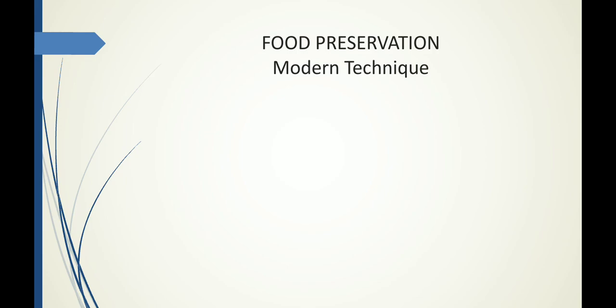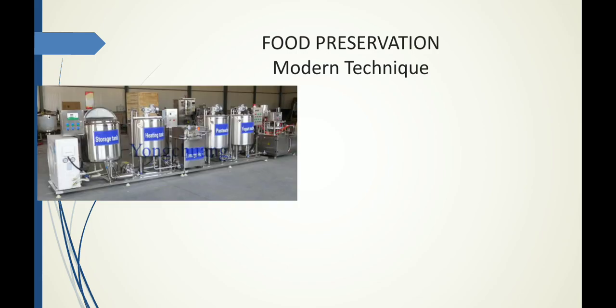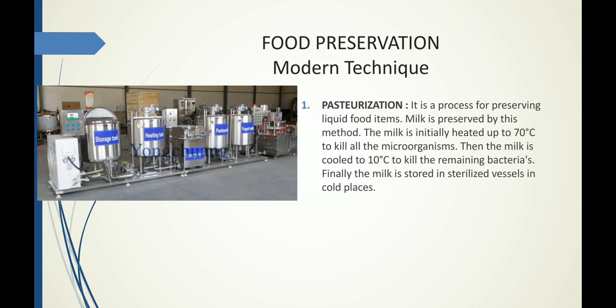Now let us see food preservation by modern technique. One such technique is pasteurization. So you can see here a picture of a sophisticated machinery, how certain food items are preserved. This pasteurization method is used in preserving most of the liquid food items. One such liquid food item that I would like to mention here is milk. Yes, here the milk items are preserved by the method called pasteurization.